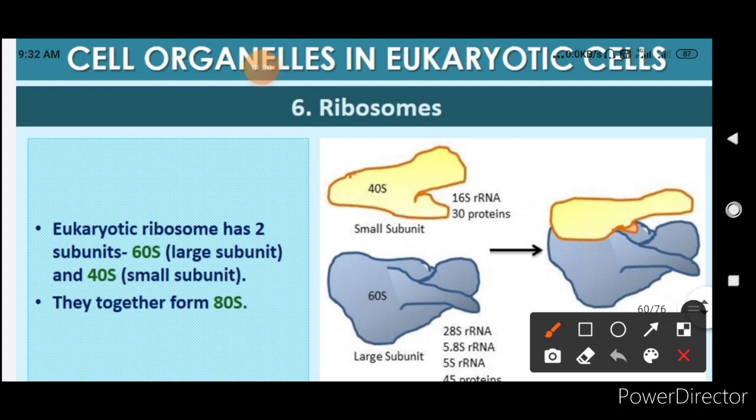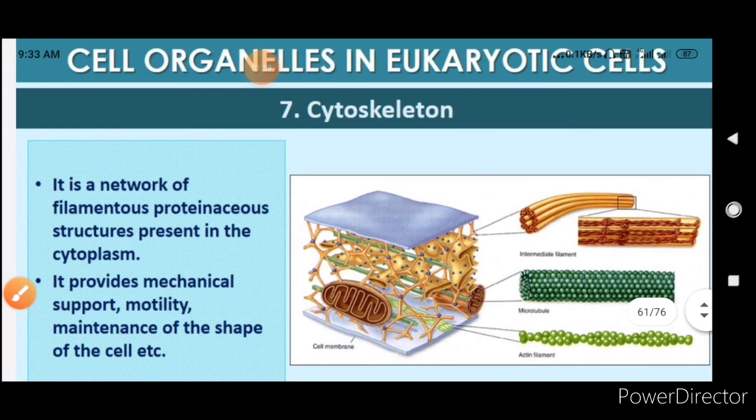And see here, you can see the smaller subunits and the 60S. Don't confuse it: 60 plus 40 is not 80, but the subunits present in the 80S are the 60S and the 40S, and S stands for the sedimentation coefficient.